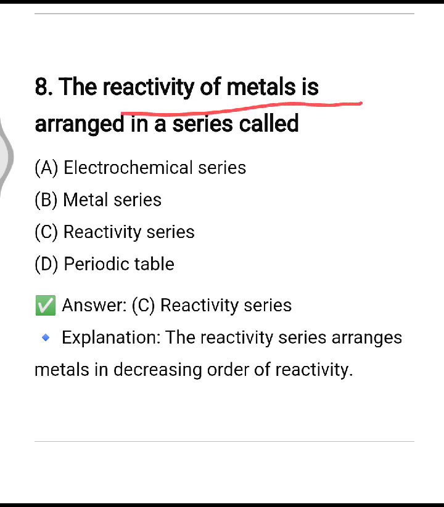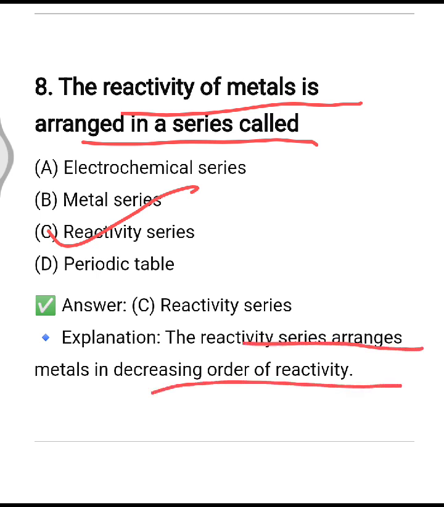The reactivity of metals is arranged in a series called the reactivity series. The reactivity series arranges metals in decreasing order of their reactivity. Potassium tops the series.